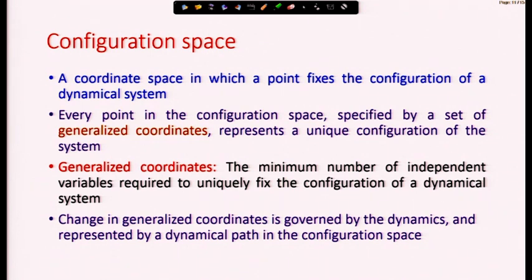There are 4 Euler parameters E0, E1, E2, E3, and these 4 parameters represent a point on a 3-sphere. As the orientation changes, these parameters will change, but it will always remain on this 3-sphere. Therefore, as the system evolves, the generalized coordinates are going to evolve and they will be governed by the laws of dynamics.